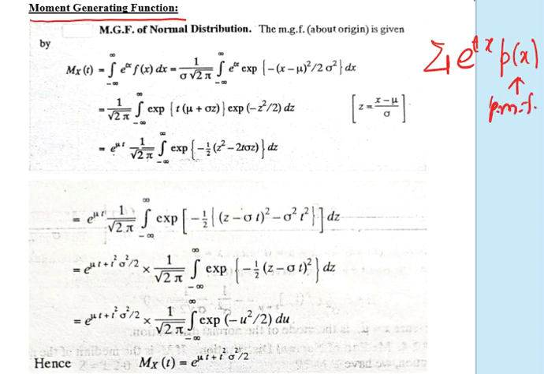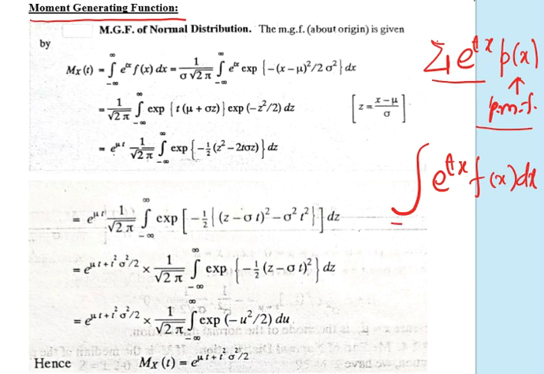That means if the random variable is discrete, then the probability function is called the probability mass function, and in that case the MGF is given by summation of e to the power tx into p(x). But the MGF of a continuous random variable is given by integrating e to the power tx f(x) dx